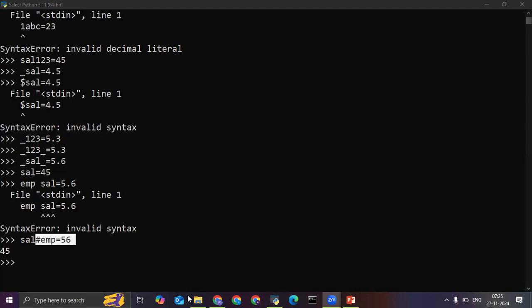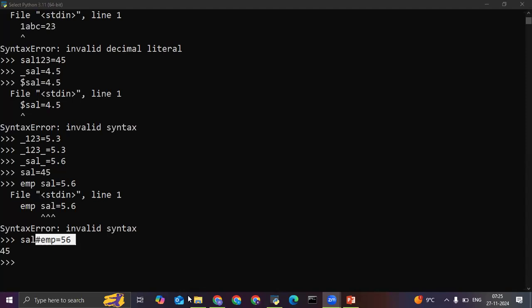Definitely, I'll tell you. Can you tell me the difference between identifiers and variables? Identifiers and variables both are the same thing. Identifiers are also known as variables. Whatever is helpful in identifying the literal is known as an identifier. A variable also helps us to understand the literal.